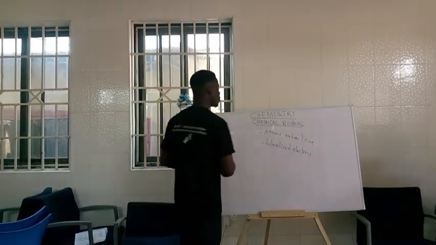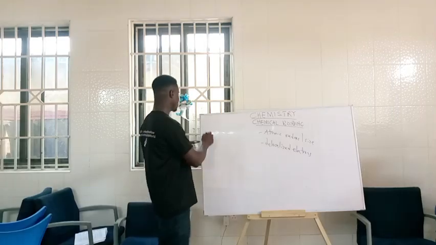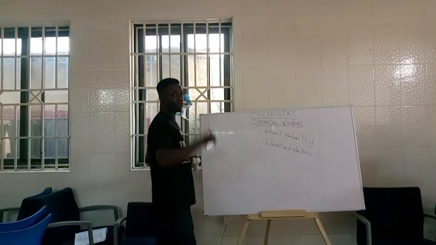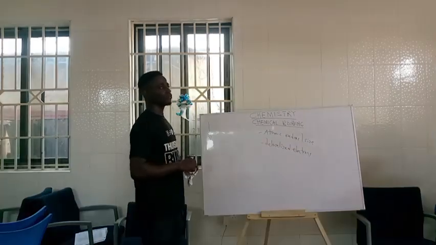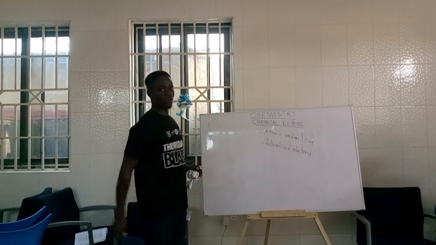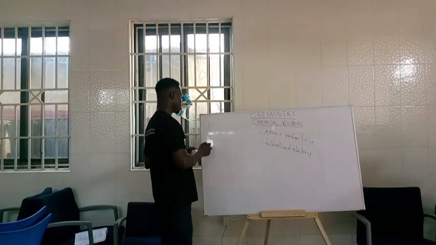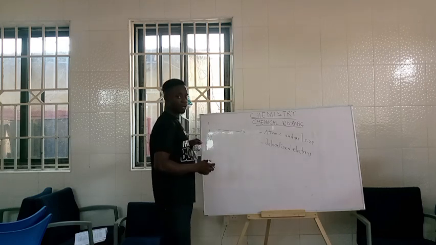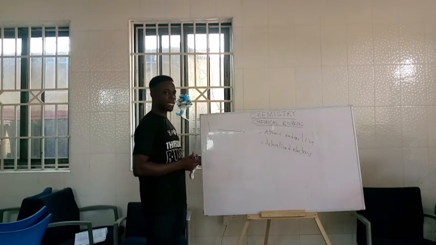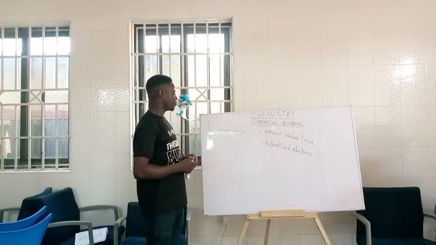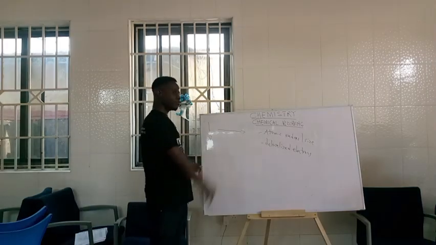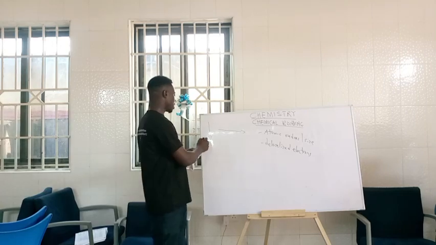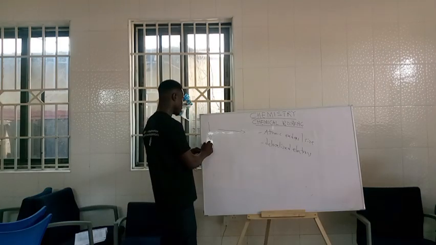Now, when you pick the periodic table, for instance, when I move like this, it means that you are moving down the group from top to bottom of the periodic table. When you are moving down the group, what happens to the atomic size? Anytime we are moving down the group, the atomic radius increases, the atomic size increases.